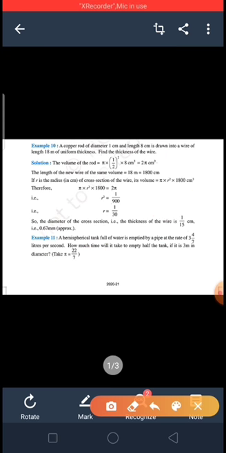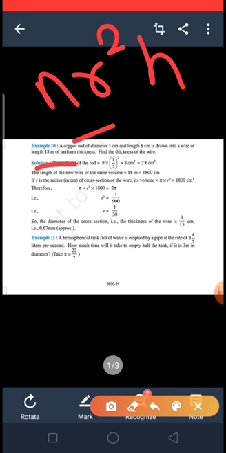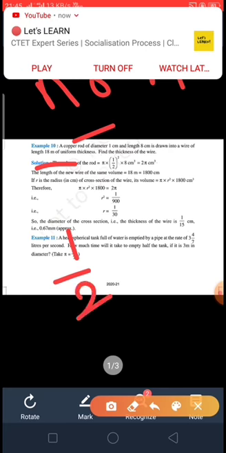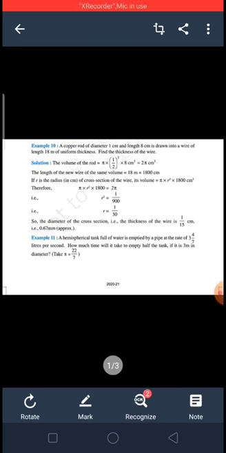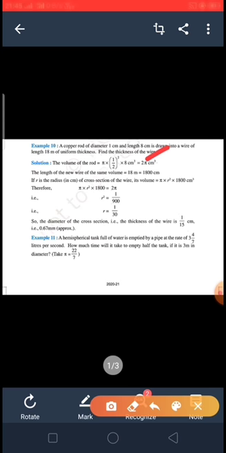Now see, the rod we have is in a cylindrical form. Clear. So we have to first find out the volume of the rod, which is equal to the formula of cylindrical form, that is pi r square h. So r is 1 by 2 because diameter is 1 centimeter given, so radius is half of the diameter, and the length is 8 centimeters given. So put the value of r as 1 by 2 and h as 8. Solve it. When you solve it you will get the result 2 pi centimeter cube.